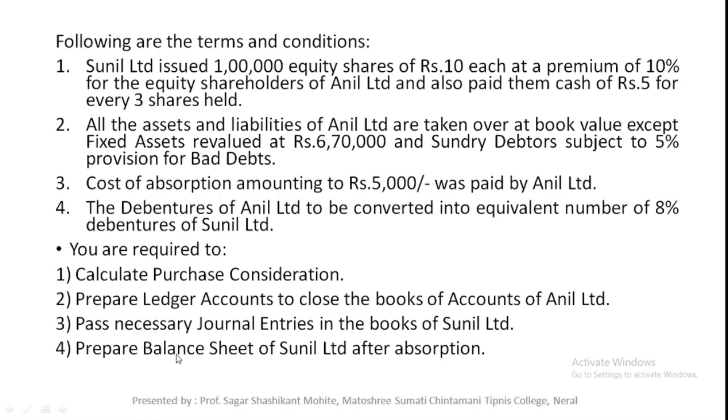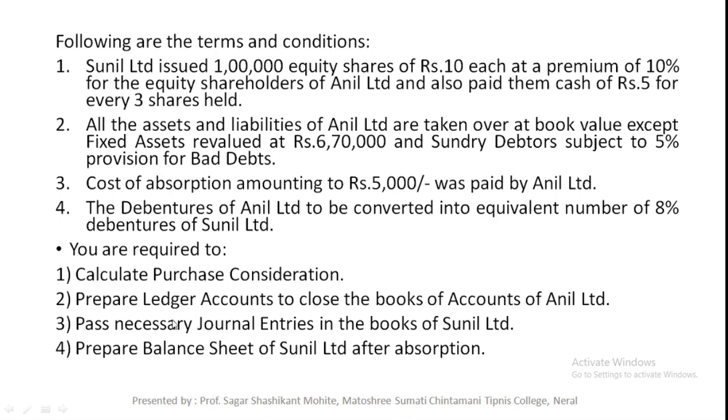And any two things they will ask about the remaining three things. That means they will ask the ledger account or balance sheet, journal entry or balance sheet, or ledger account or journal entries. This depends on the problem or the marks assigned to that problem.